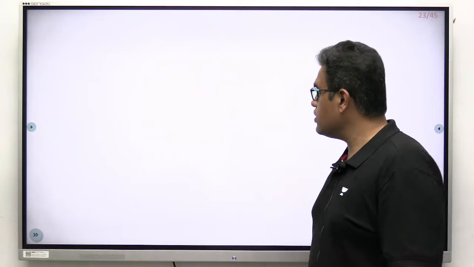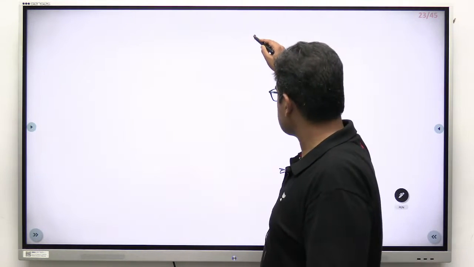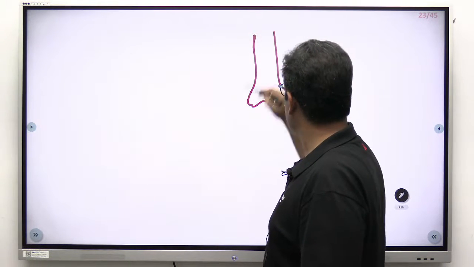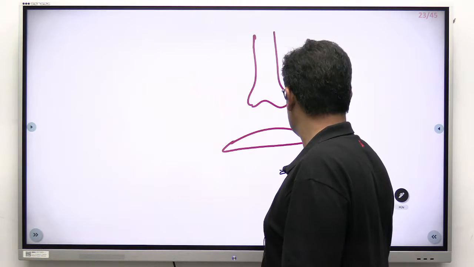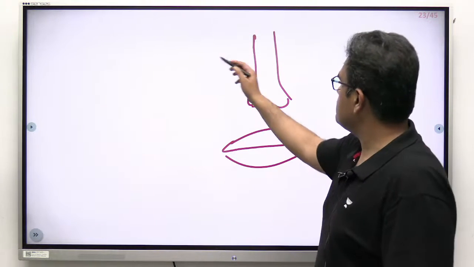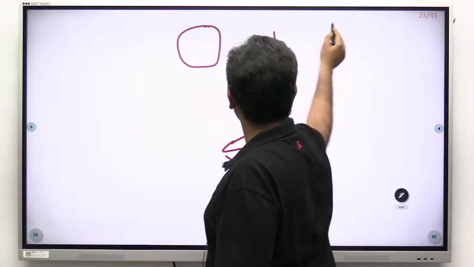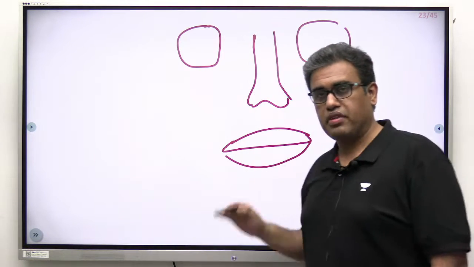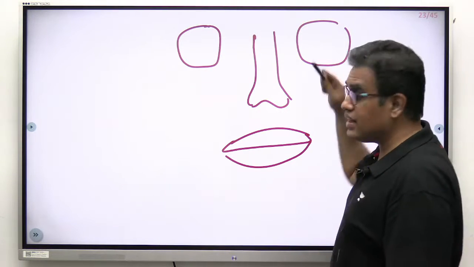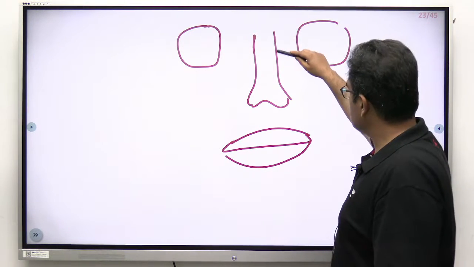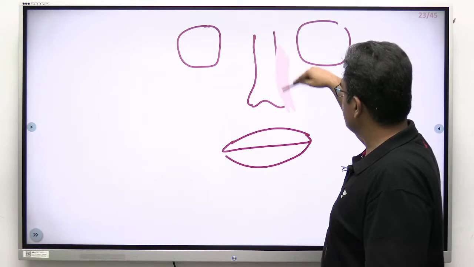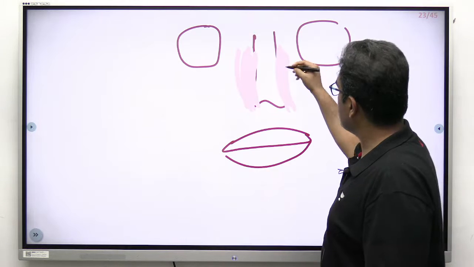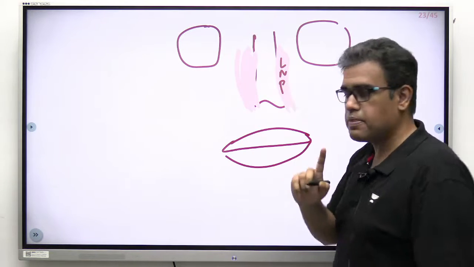We should know that in this face, we have the nose over here, the upper lip over here, the orbital area over here, and the ears on the side. But which processes are forming what structures? Remember, the lateral nasal process forms the side and ala of the nose. I am writing over here LNP, lateral nasal process.